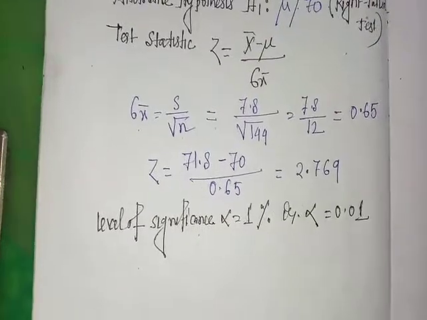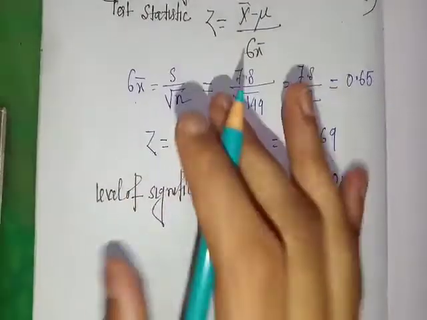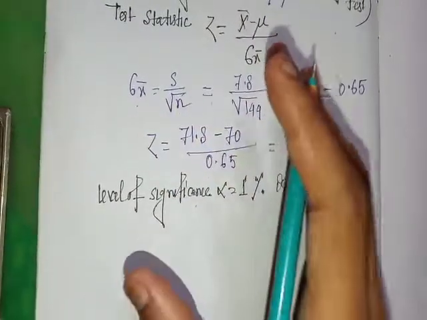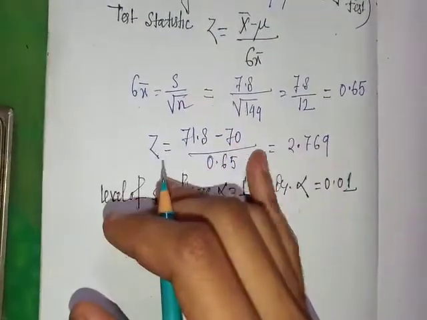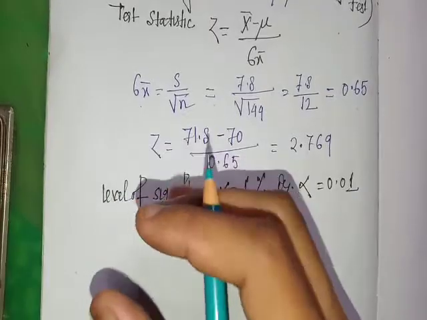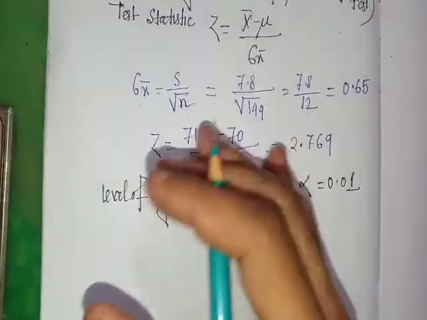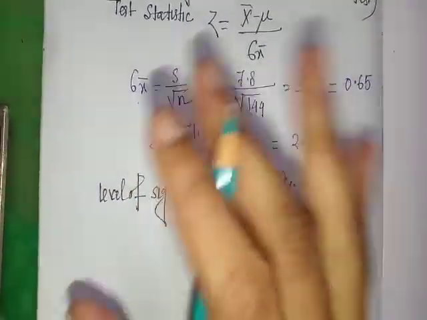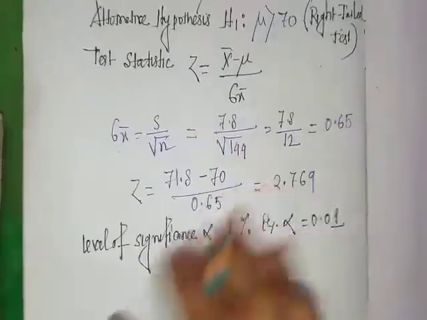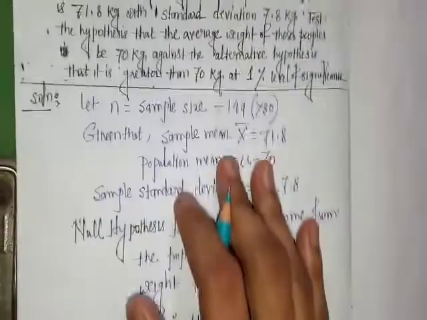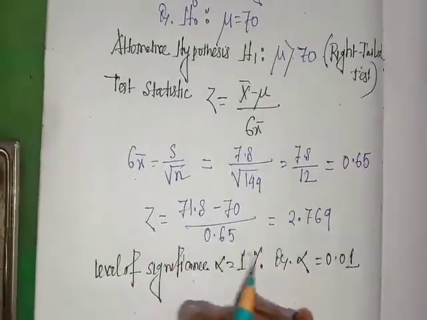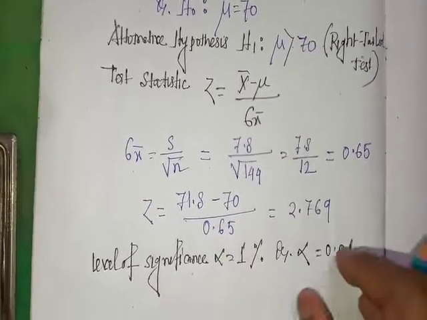But here it is given that level of significance is 1%, so alpha equal to 0.01.